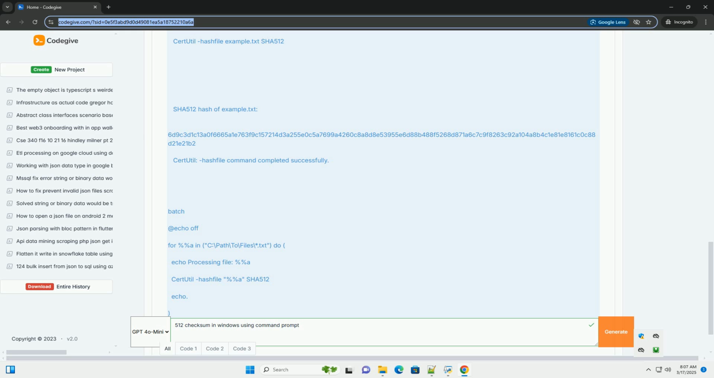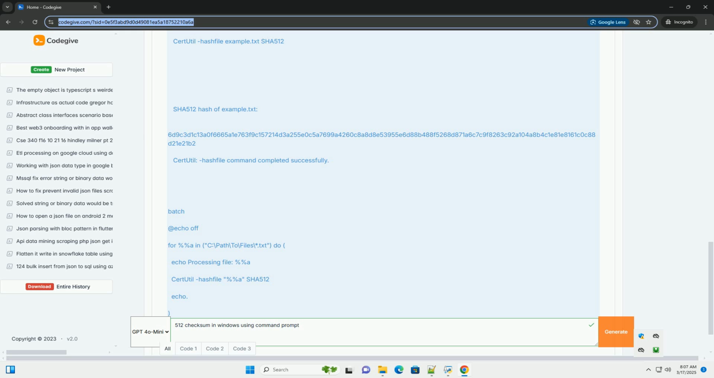5. Example scenario and verification. 1. Download a file. Download a small text file, for example from a website that offers checksums. For demonstration, let's assume we create a file named example.txt with the content "this is a test file." 2. Calculate the SHA-512 hash. The output will be something like: